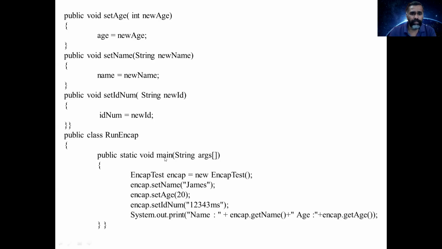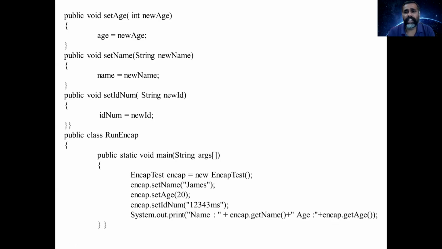In my main function, I created an object for the class, and using that object, I'm setting the values by using the set methods: object.setName, object.setAge, object.setIDNumber. So this is how I set the values for the variables. After that, I'm getting the values of the variables by using getName and getAge. So this is how I access the data variables which are encapsulated.